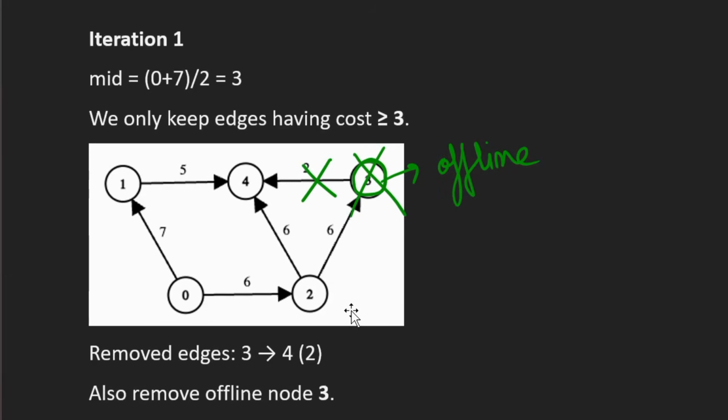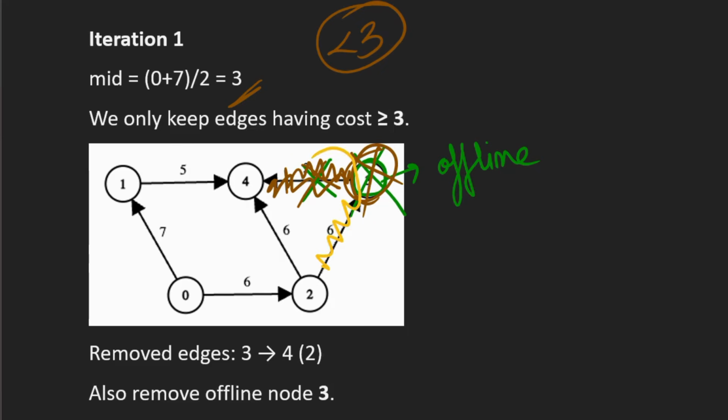So in iteration 1, we'll find our mid value. So our mid value is 3. Mid value is 3, so we have to remove all the edges having cost less than 3. So this edge is having cost 2, so we remove this edge. We also have to remove all the offline nodes. So we also remove this node because it is offline. So this part of the graph has been removed. This part of the graph has been removed.